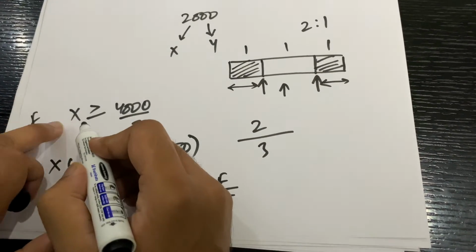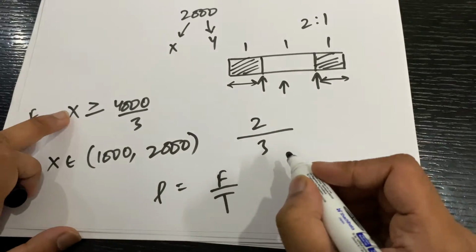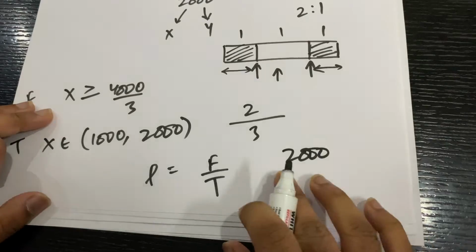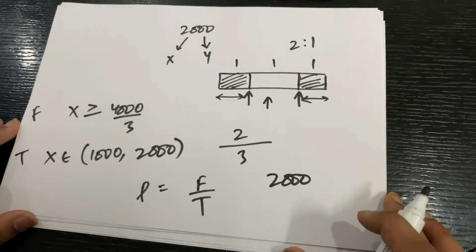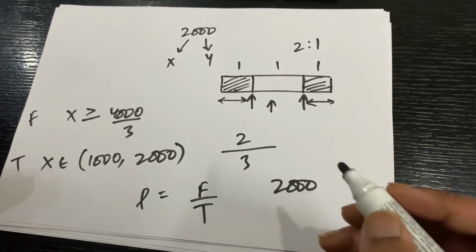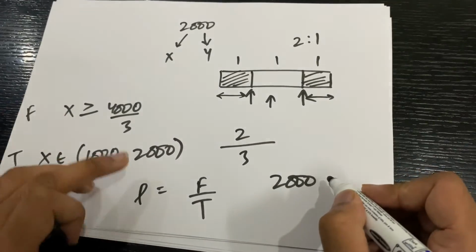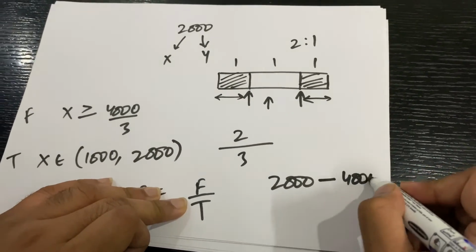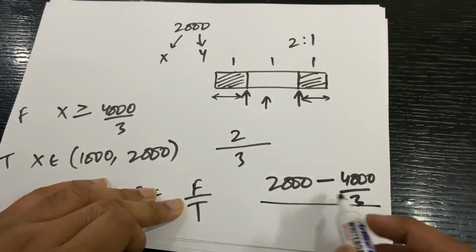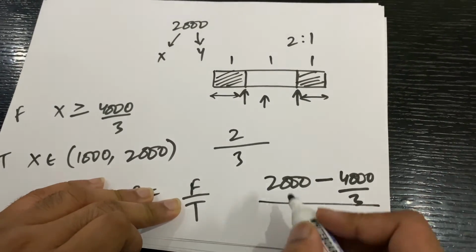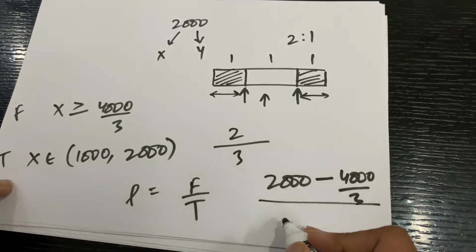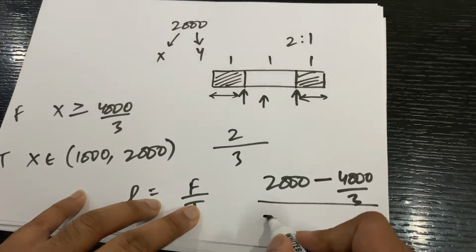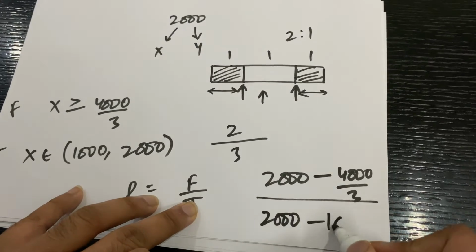The favorable condition has 2000 as the total amount, and X should be greater than or equal to 4000 divided by 3. So 2000 minus 4000 by 3 is the favorable range for X, and we divide it by the total range, where X can only have a value from 1000 to 2000, so 2000 minus 1000.